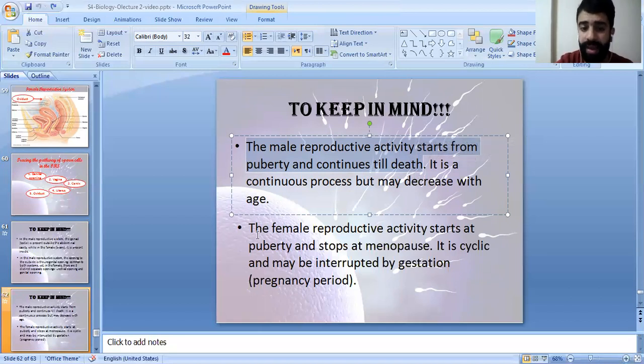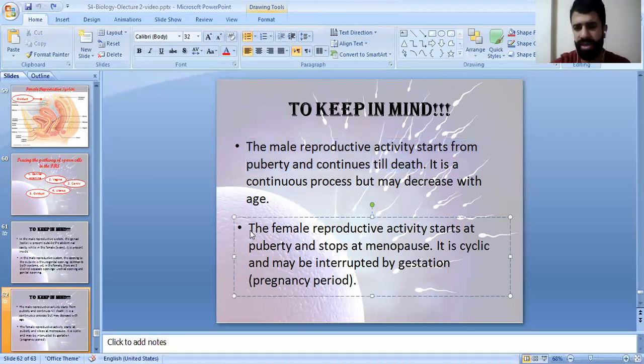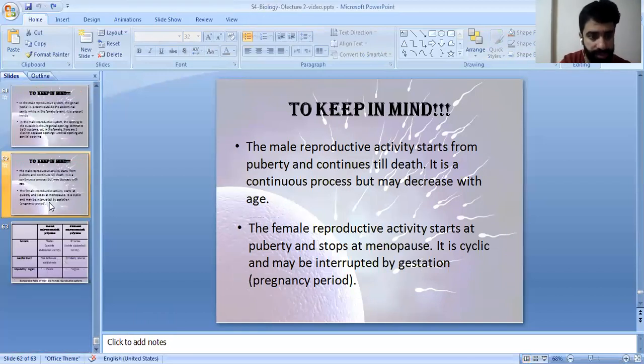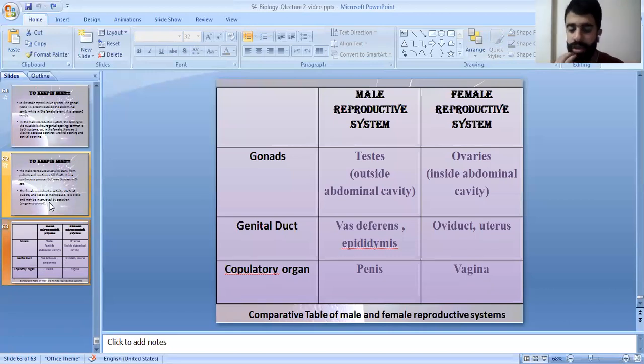While the female reproductive activity starts at puberty and stops at menopause, at the ages of 50 to 60, for example. It's cyclic and may be interrupted by gestation, which is the pregnancy period. So you have to know these notes. Also, this table is a comparative table between the male and female reproductive system.